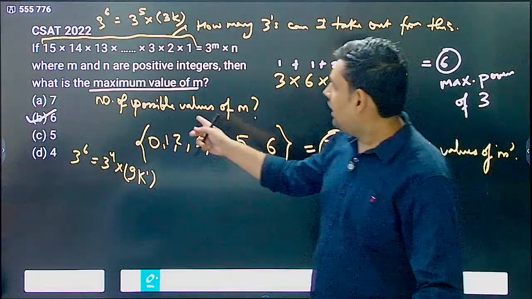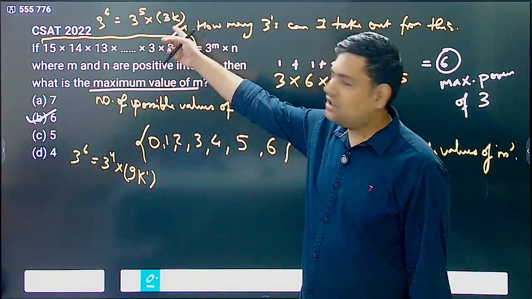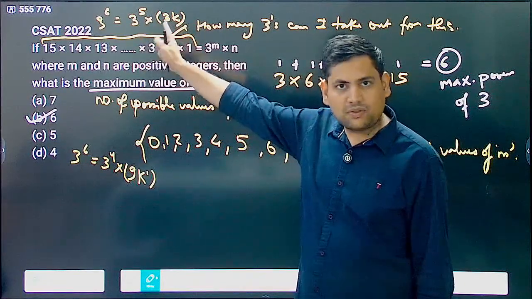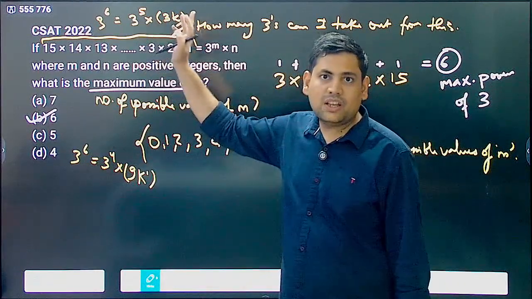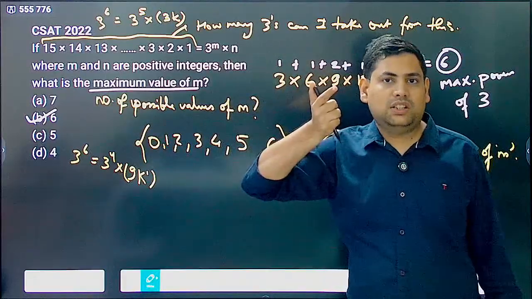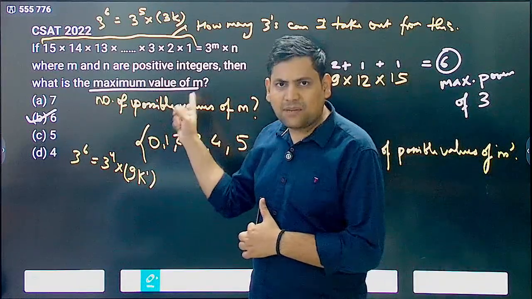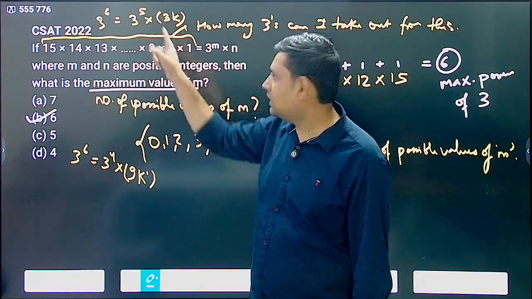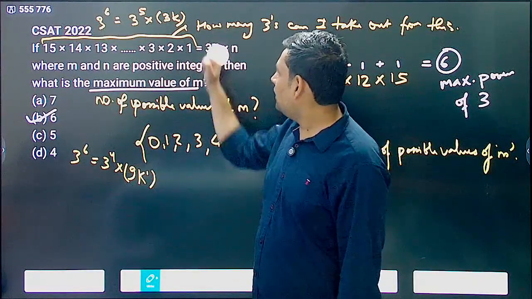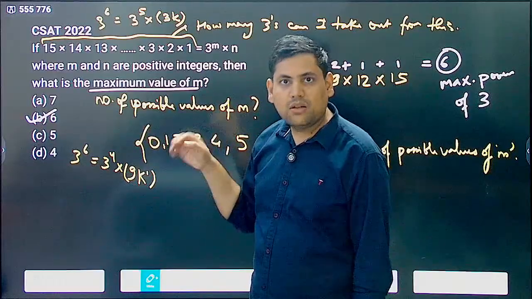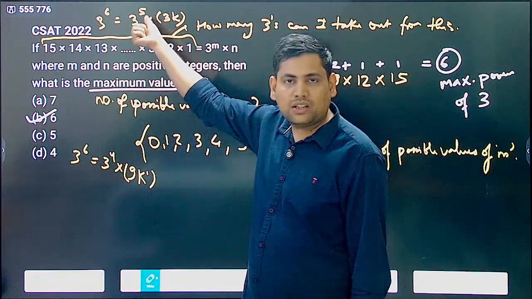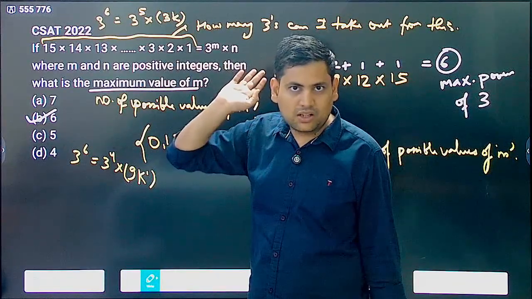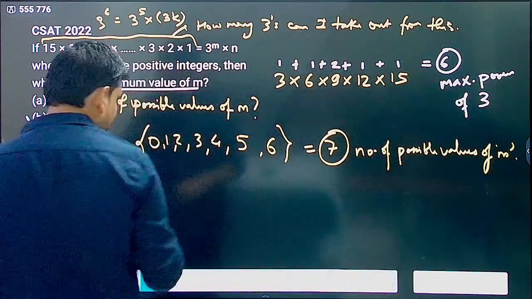Smith, see, m can be anything. I have no restriction on m. So the maximum power of 3 is of course 3 power 6 on both sides, but how it is allocated can be different. Here, because it was asking the maximum value, I allocated all the possible powers of 3 to this m, and I wrote the answer is 6. But I may have only 3 power 5 here, and one of the 3's I give to n. Does not matter.